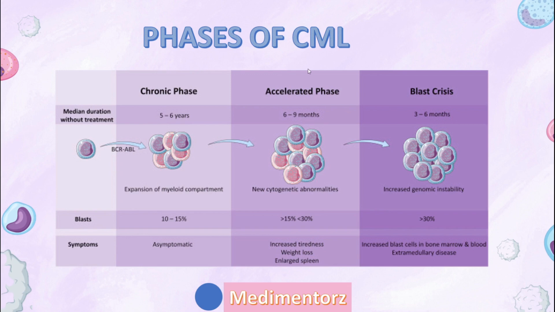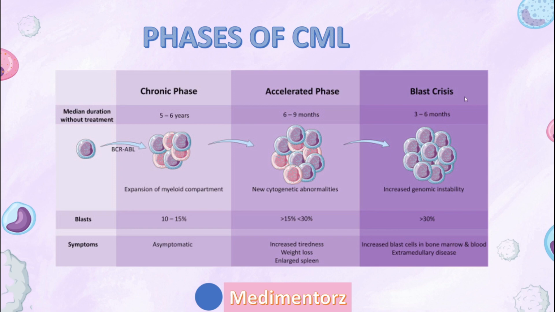There are three phases in CML. Why is this phasing important? Because if the patient goes into blast crisis, it means it's very severe. There is a very high chance of fatality in the blast crisis. A patient generally remains in the chronic phase for years, then an accelerated phase for months, and in blast crisis just 3 to 6 months. What's after this blast crisis? Either a cure or death.